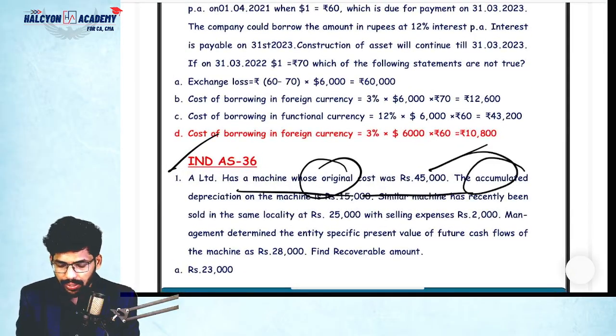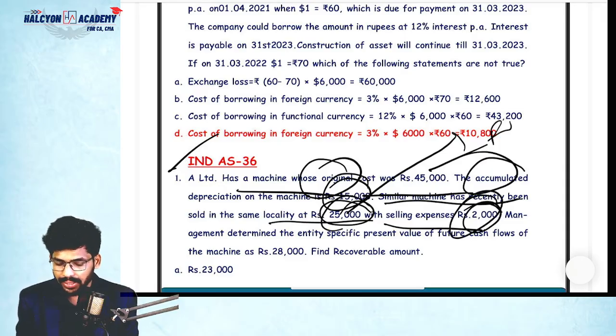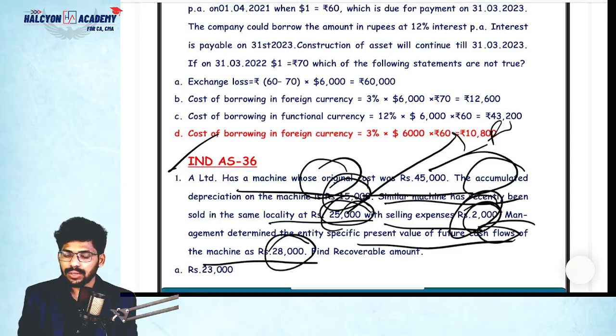Original cost given, depreciation 15,000, similar asset recently sold in the locality 25,000, selling expenses 2,000, which means it's the fair value, right? Fair value is 25,000. Selling expenses means cost to sell 2,000. So balance 23,000. Value in use is how much? Present value of future cash flows of the machine is 28,000. So 23 or 28, whichever is higher, right?